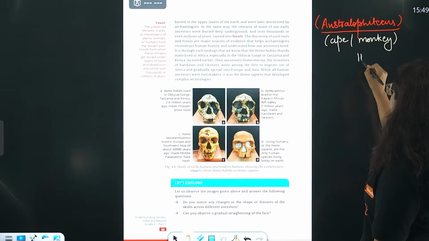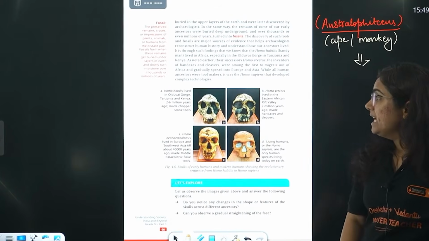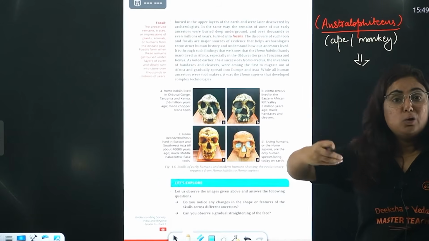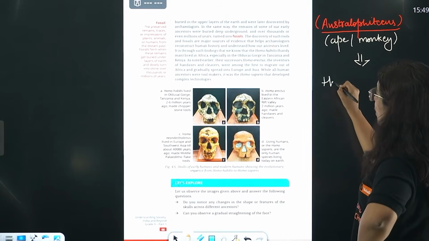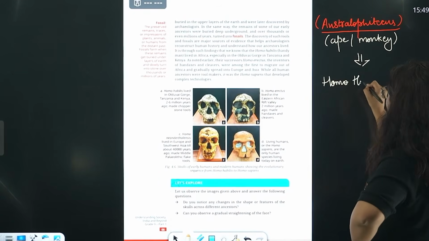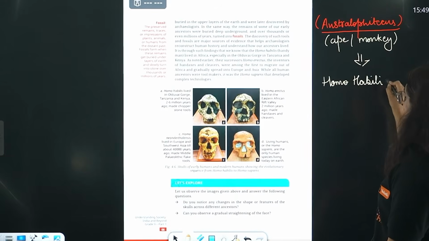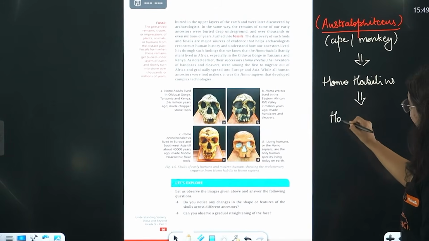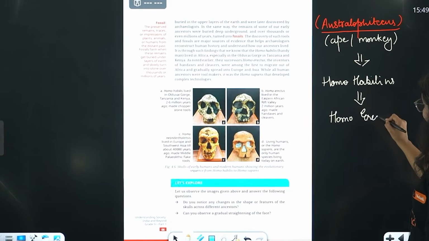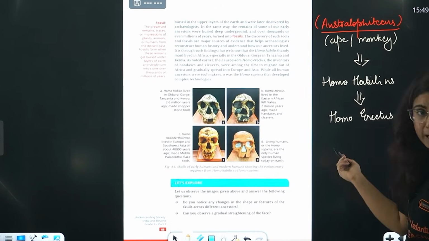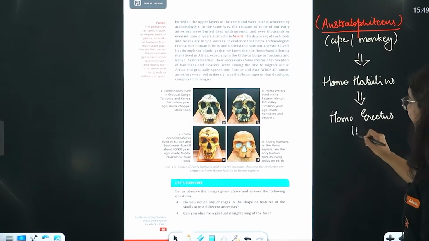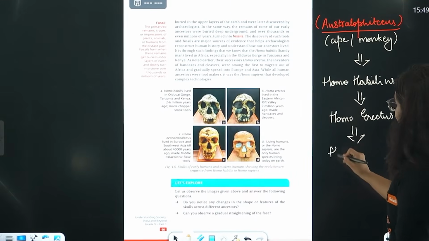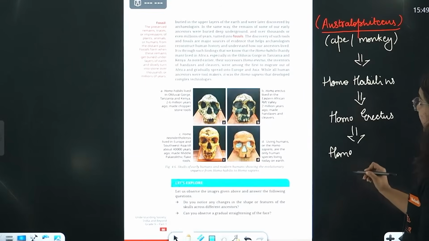Whom we call ape or monkey, right? The first time we found out human-like behavior was Homo habilis. But after Homo habilis came Homo erectus, yes, exactly the one who moved out of Africa. And then, before the final one, basically they were Homo neanderthalensis.